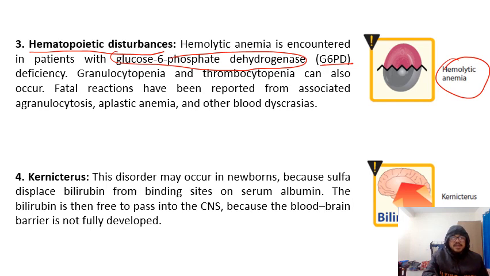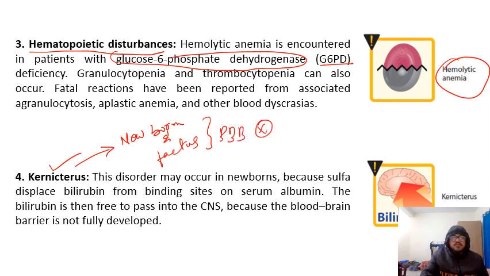Next adverse effect is kernicterus. Generally this condition is associated with newborn babies and the fetus, where the blood brain barrier is not fully developed.